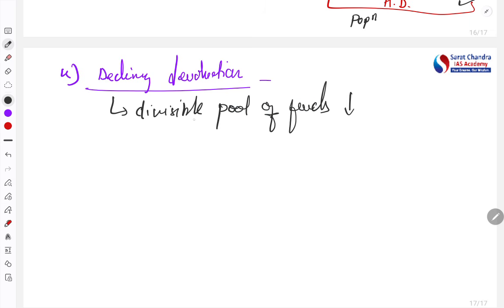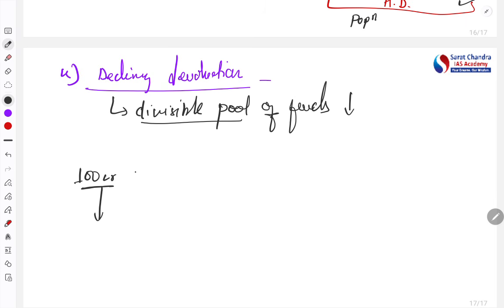Now what is the divisible pool? Divisible pool of fund or the tax is that amount of tax which is to be divided between the center and state. That means if 100 crore is collected by the center, it does not mean that all 100 crore will be divided between the center and state.